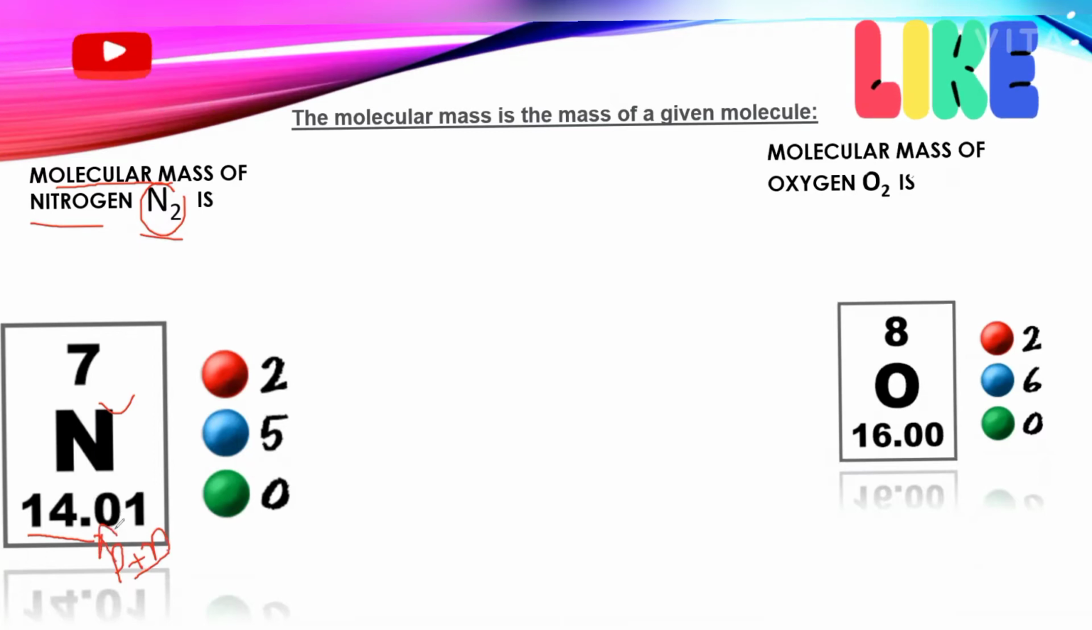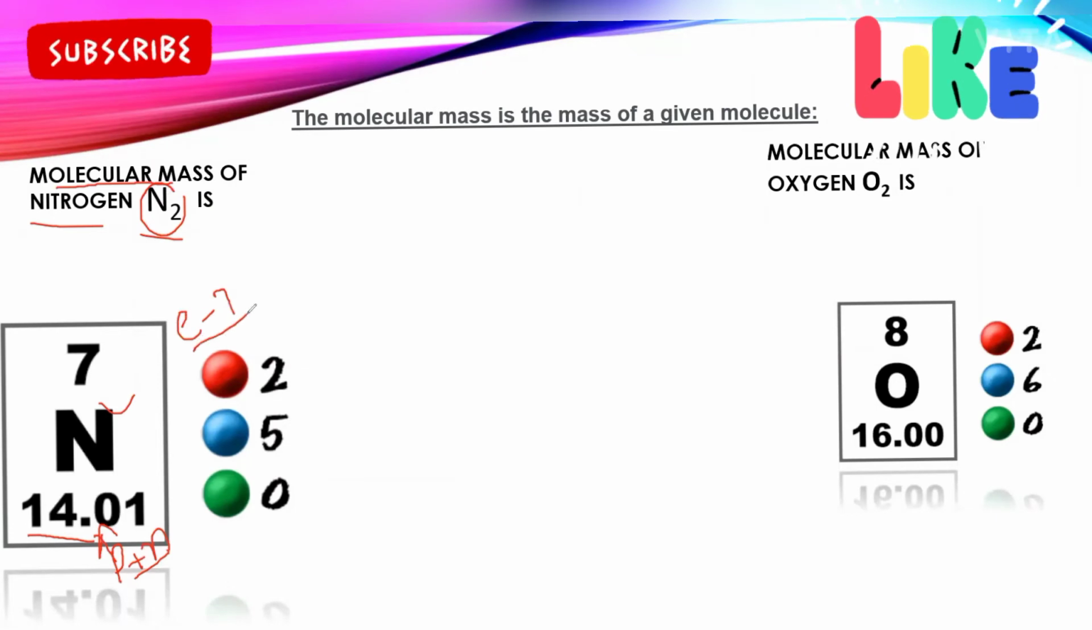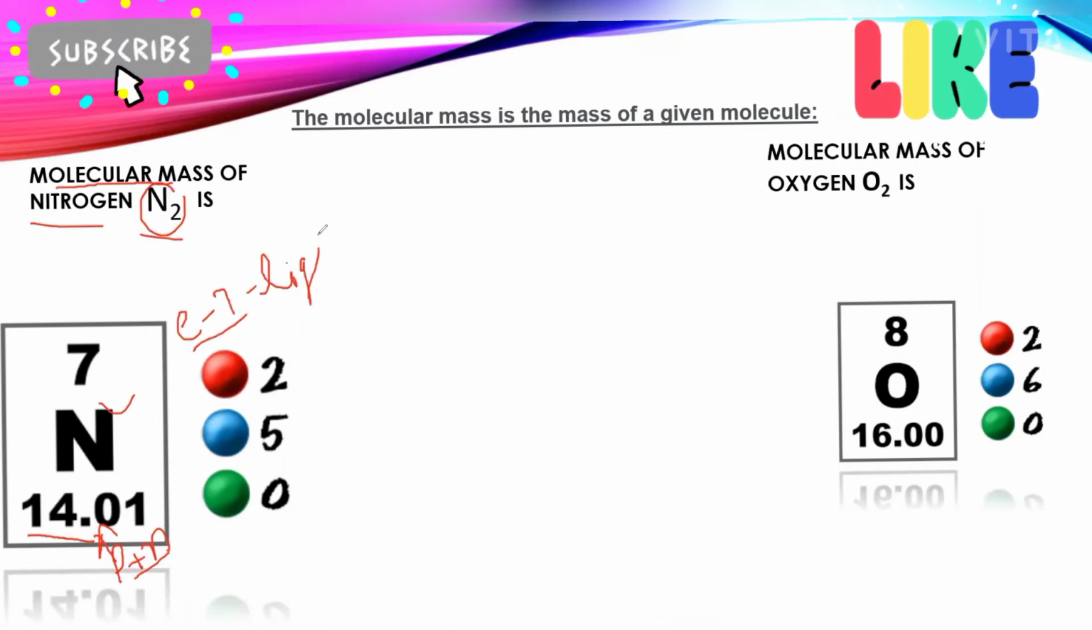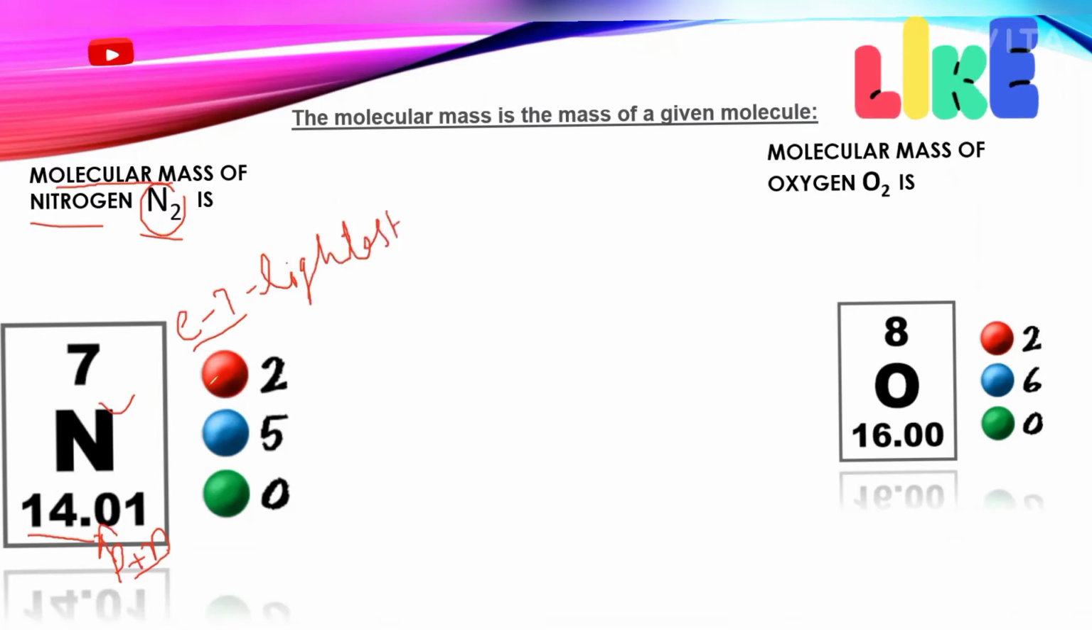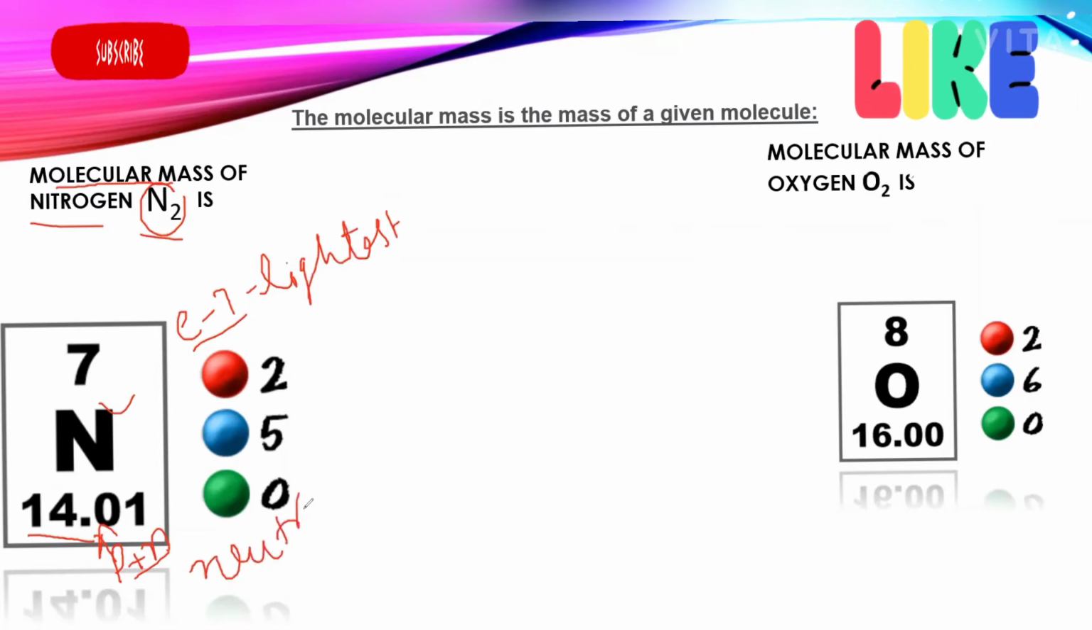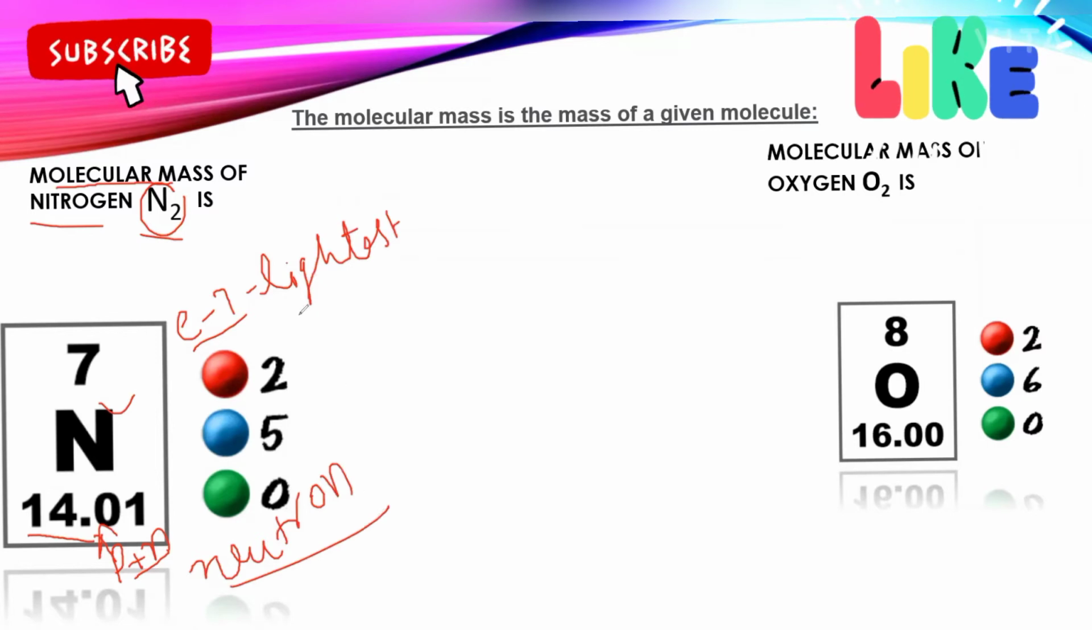Now, why did we not include electrons? Because the electrons are 7 in the nitrogen atom, and electrons are the lightest particle in an atom. Which is the heaviest particle then? Neutron. Neutron is the heaviest particle. And the lightest particle, the electron, its weight is negligible.